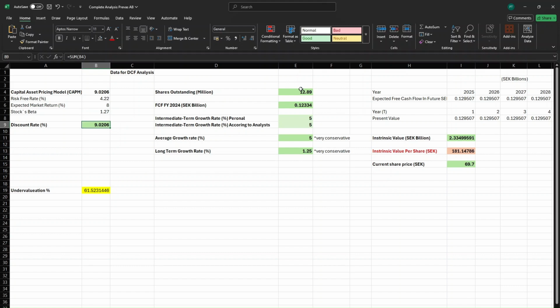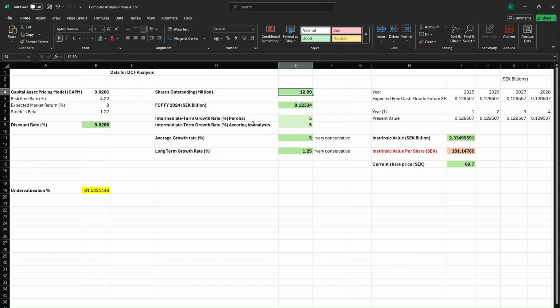Here, the shares outstanding in millions is 12.89. The free cash flow for fiscal year 2024, in SEK billion, is 0.12. And then we have the intermediate-term growth rate for the next 5 years.